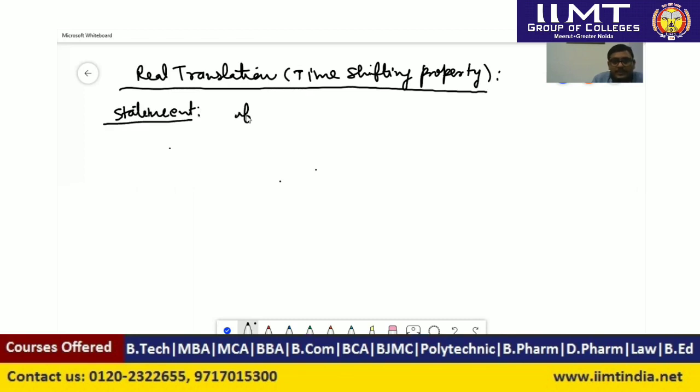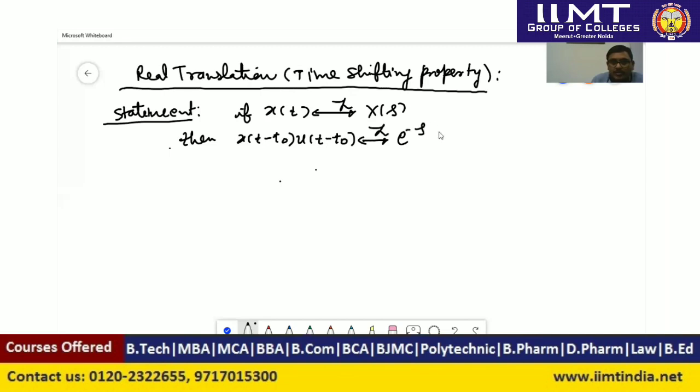If Laplace transform of x(t) is equal to X(s), then Laplace transform of x(t minus t naught) u(t minus t naught) is equal to e to the power minus s t naught X(s), and we have to prove this statement. So proof.